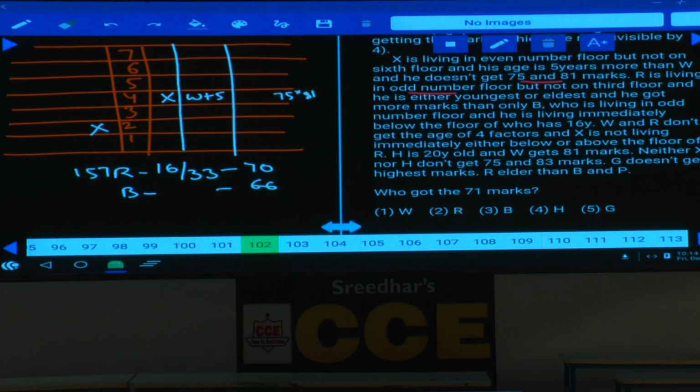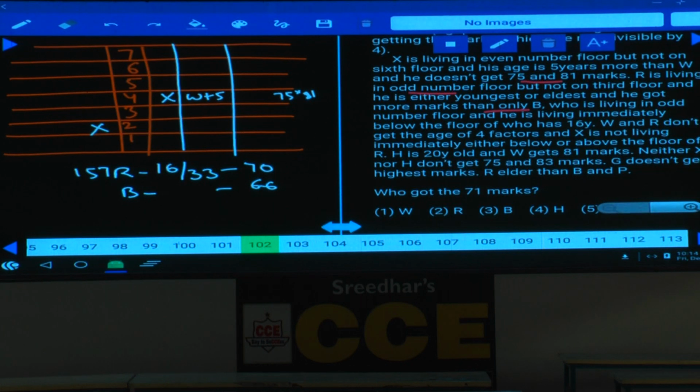Are you following this one or not? B got 66. Why did B get 66? Because this person got the least marks. 66 is the minimum marks, isn't it? 66, 70, 71, 75, 80, 81 and 83. And only B, R got more marks than only B.